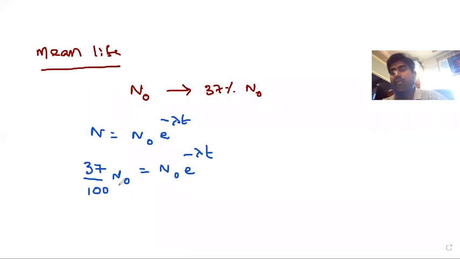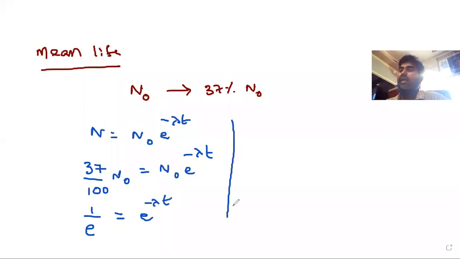Of course, N naught and N naught will be cancelled, and 37 by 100 is 0.37. 0.37 is nothing but 1 by e, where e represents the exponential function. So 1 by e equals e power minus lambda t, which we can write as 1 by e equal to 1 by e power lambda t.